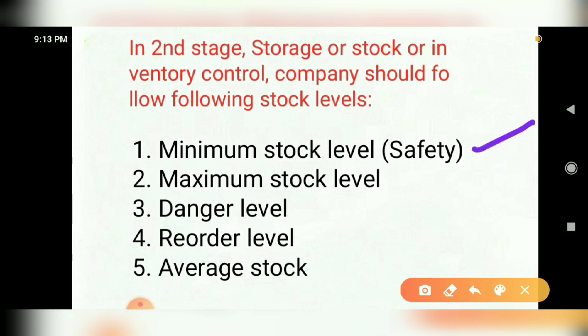And in the examination, you will be asked to calculate this minimum stock level, maximum stock level, danger level, reorder level, average stock level with the given number of different contents in the problem. So different amounts will be given with the different heads. Based on that, you have to calculate these stock levels, right?